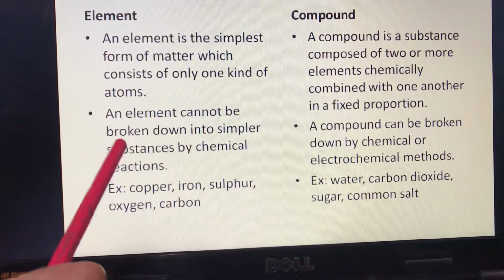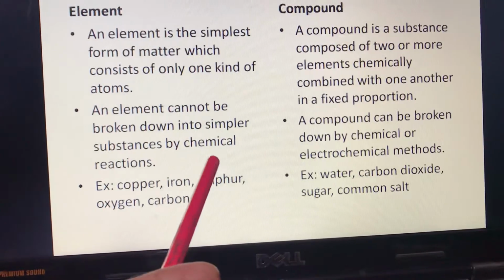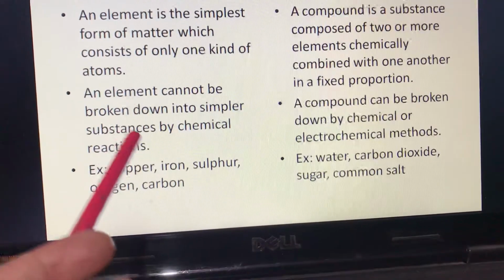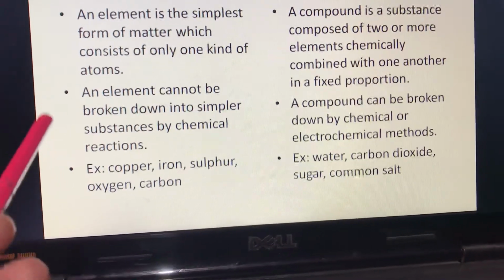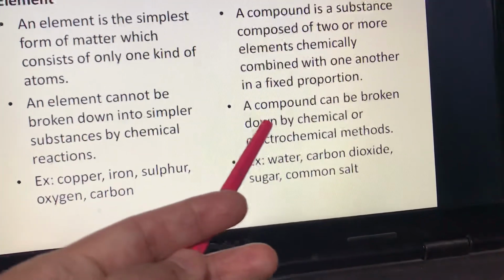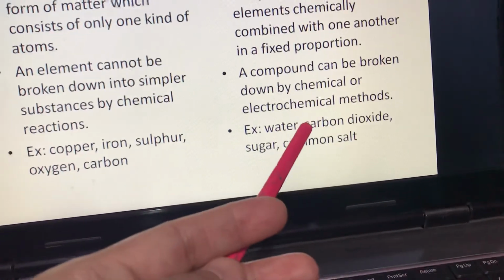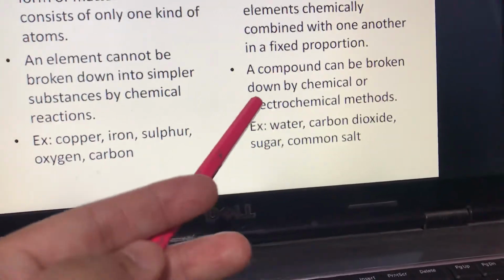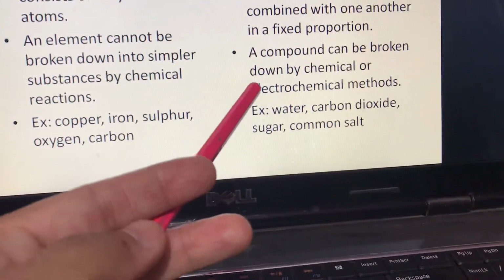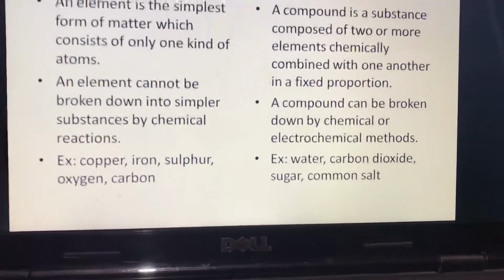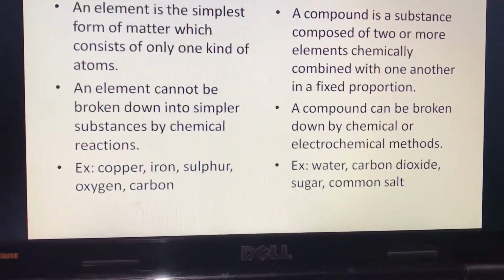An element cannot be broken down into simpler substances by chemical reactions because it is the simplest form, whereas a compound can be broken down by chemical or electrochemical methods. So a compound can be broken down into the constituent elements, but only by using some chemical or electrochemical methods.